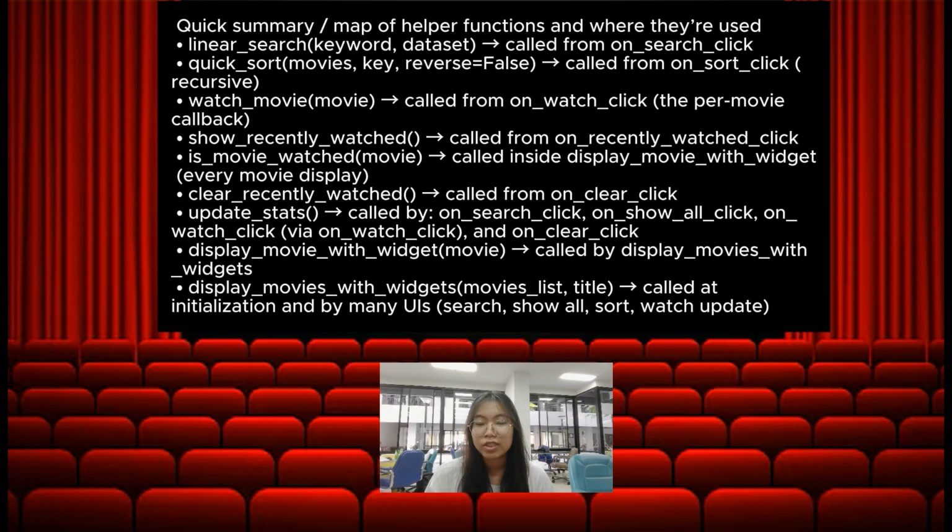Let's look at the system architecture. The flow begins when a user types something into the search box or clicks a control button. The system determines which function to trigger: search, sort, show all, watch, or clear history. For the search button, it triggers a linear search through the dataset. For sorting, it triggers a quick sort based on the selected key. For the watch function, it pushes the movie into the recently watched stack. For the recently watched function, it retrieves stack items in last-in, first-out order. And finally, for the clear function, it resets the stack and counters.